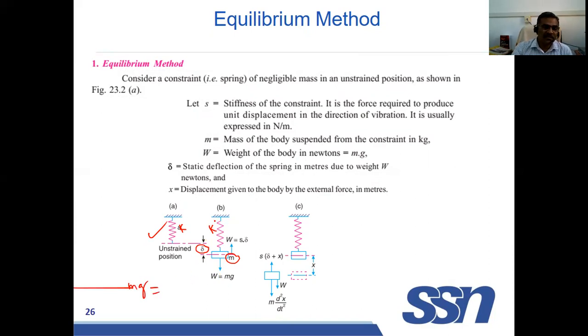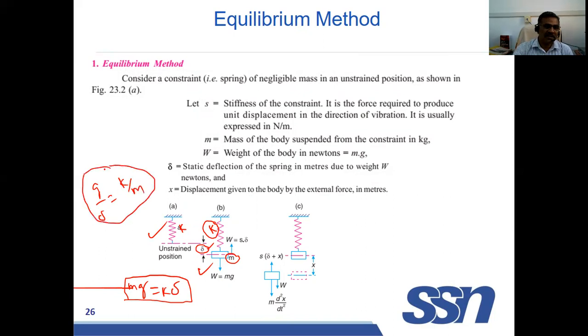What is the resisting force? That resisting force is offered by the spring. The deflection is delta, so it is k into delta. This is one equilibrium equation for this condition: m into g is equal to k into delta. If you take g by delta, that is equal to k by m. You can write the equation like this. We are going to use this one later.